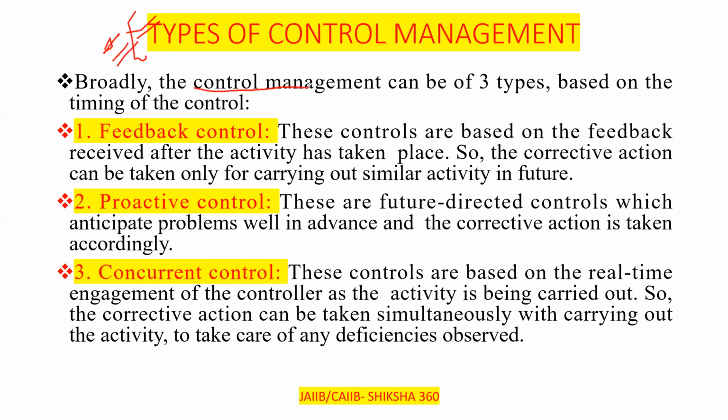So broadly, control management can be of three types based on the timing of the control. First of all, you have to remember how many types of control management there are. Basically, there are three types. First one, the feedback control. Second one, the proactive control. Third one, the concurrent control. So now let's discuss all these points one by one.